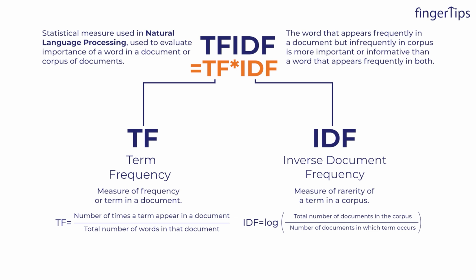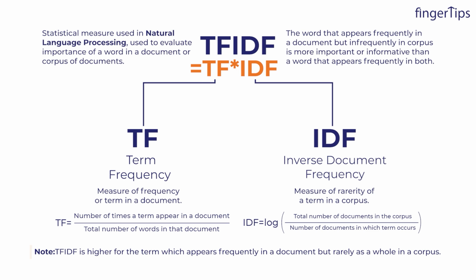It's that simple. Now, before understanding this with an example, first note one thing, that this TF-IDF score is higher for the terms that appear frequently in a document but rarely as a whole in a corpus, right? So just mind this thing.